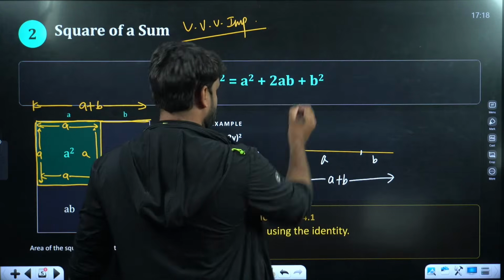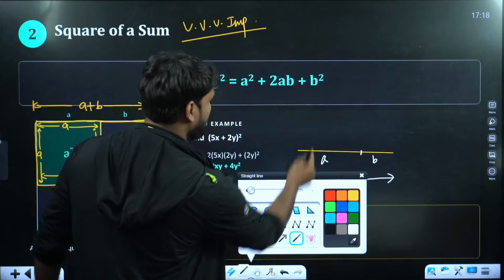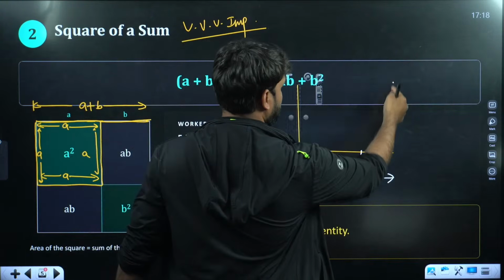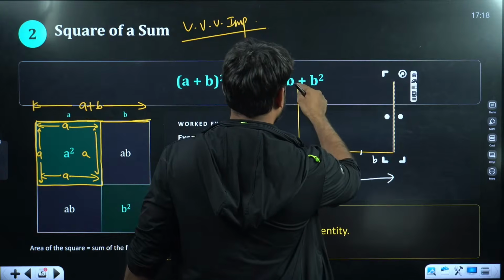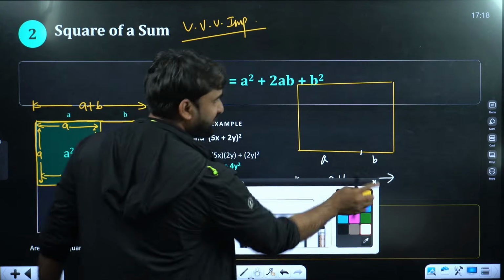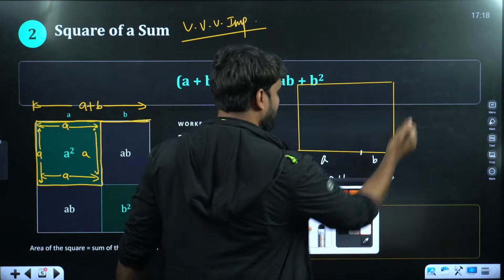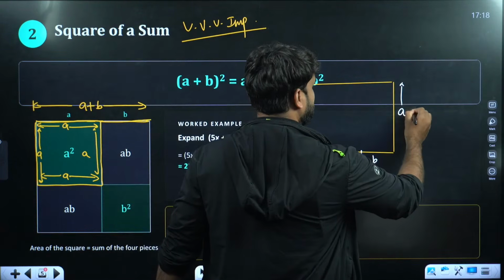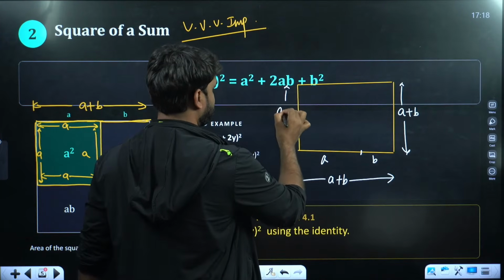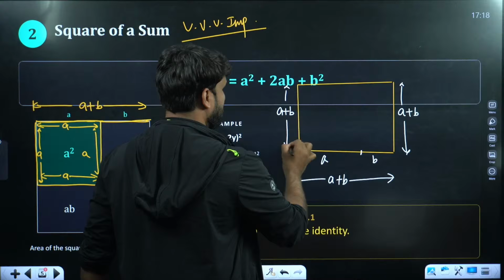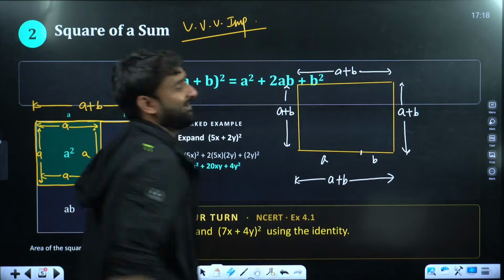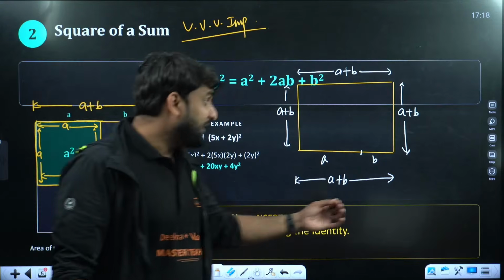So draw a square. I need a square here, and I need lines here, this and this. Okay, so we have this square of side A plus B. This will be A plus B, and this will also be A plus B. Right, everyone?